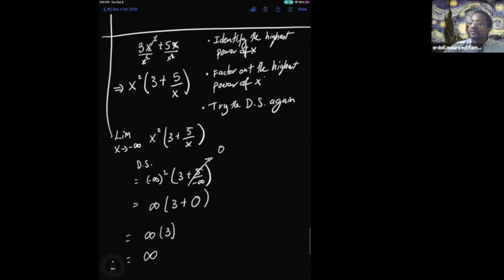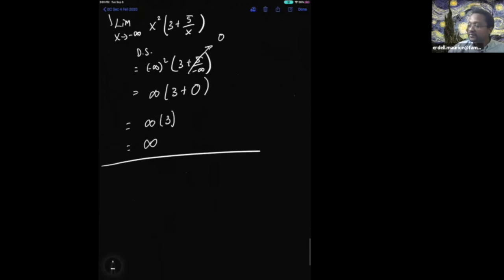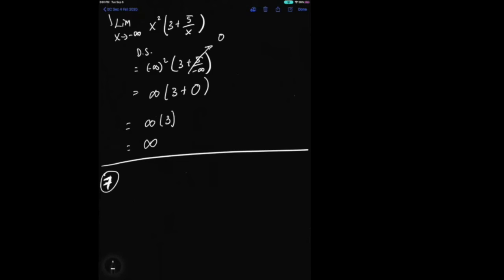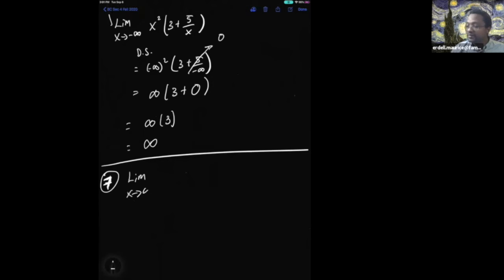So let's try those three steps again. Sample number 7. Have I lost anybody? No. Limit as x goes to infinity of negative 5x cubed plus 3x squared plus 5. Question. What is the highest power of x?